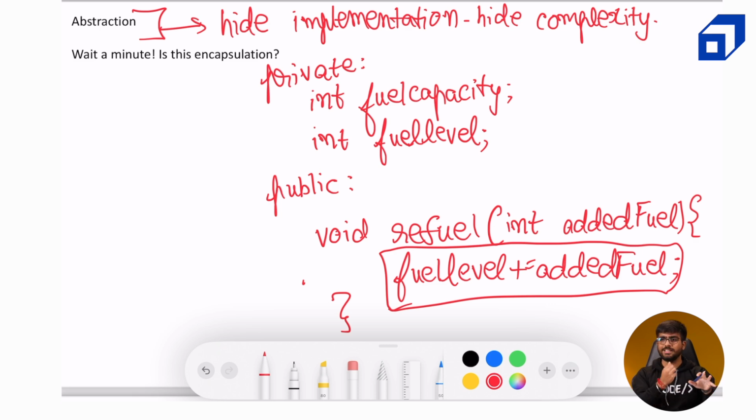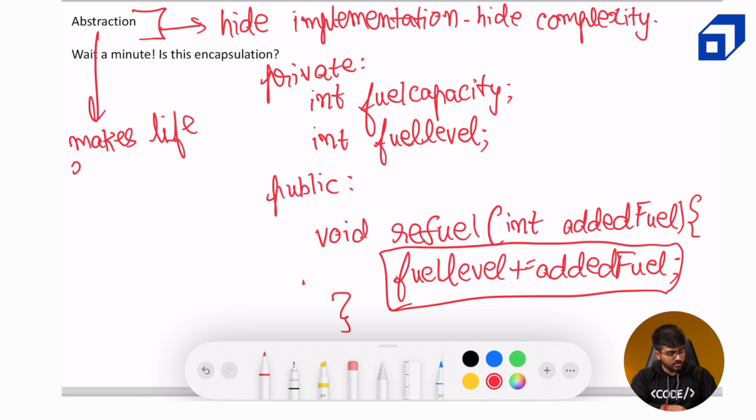Both of these are concepts, or provisions, which are important to make a language object-oriented programming. And what's the intention of abstraction? It's to hide the complexity. It makes life easier for the users of that object. Okay. Abstraction makes life easier for users of object.